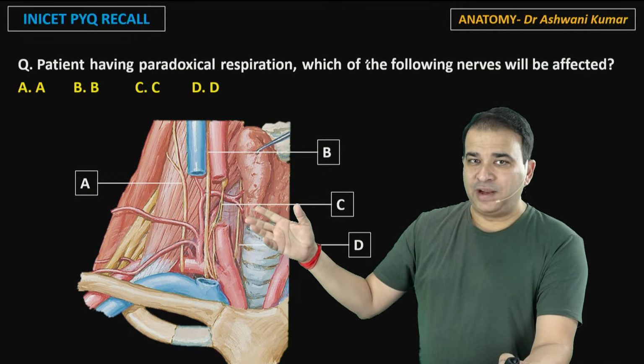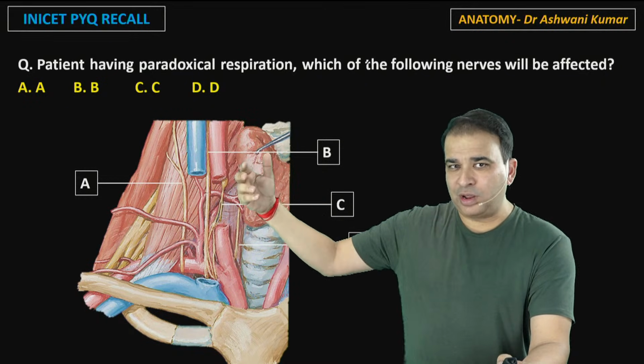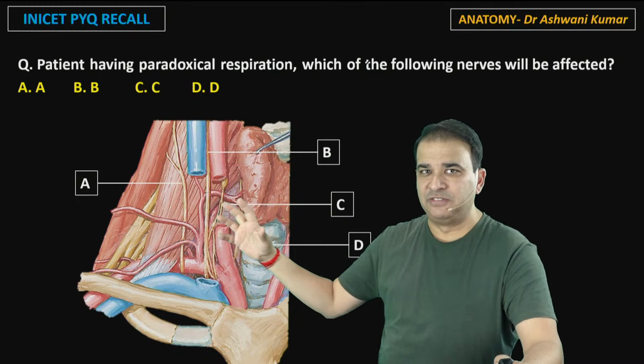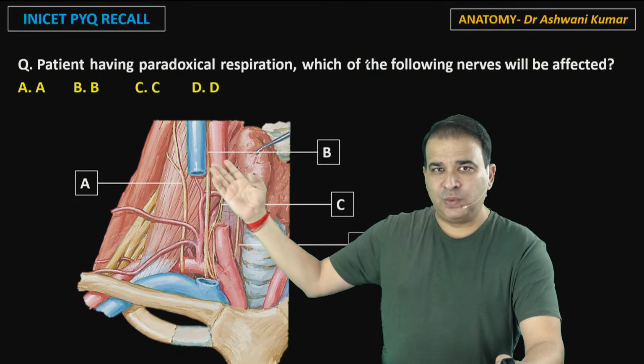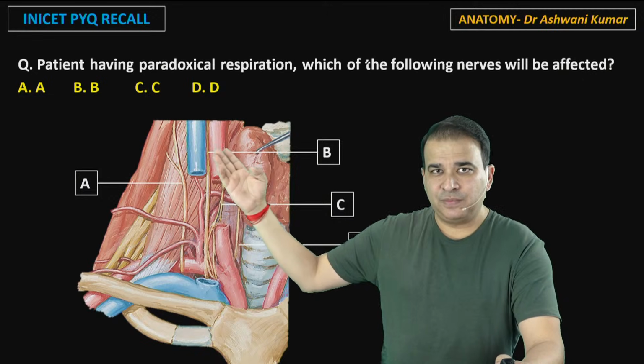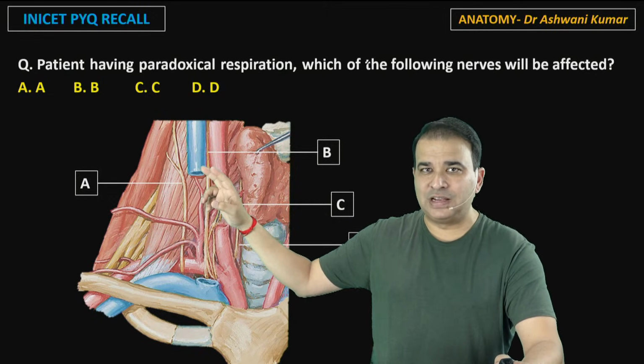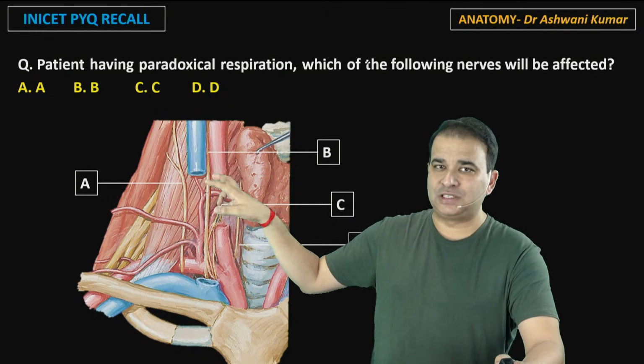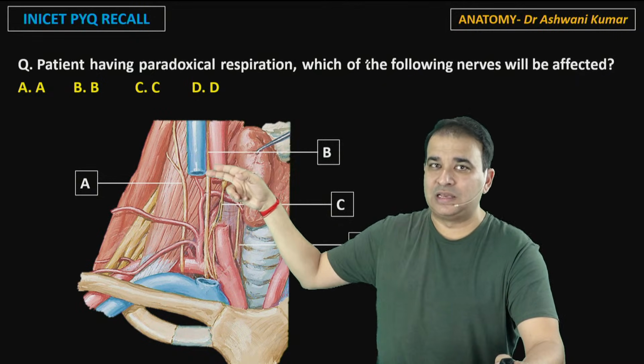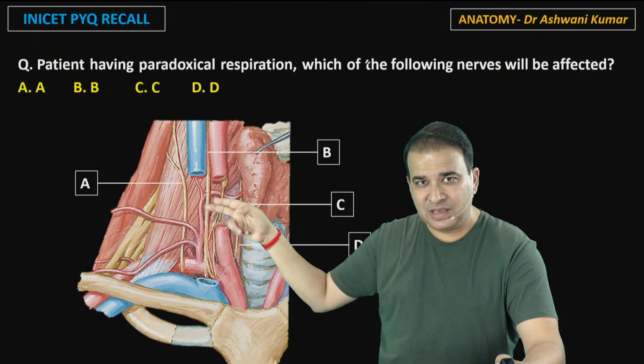Well, we have to identify the phrenic nerve here. Now, first of all, look at this. If you're not able to identify the phrenic nerve directly, let's go in a passive way. I can see the carotid vessels there. I can see the carotid sheath structures there. You can see the common carotid artery, and the internal jugular vein is there. If you can find the carotid sheath structures, then obviously the nerve in between them is the vagus nerve. So this B is the vagus nerve, of course, right?